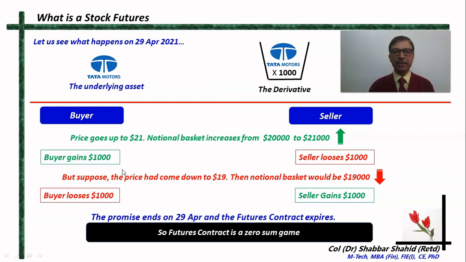I have not explained to you how it is traded. In the next lesson, I will explain to you conceptually how a stock future is traded, and once we understand conceptually how it is traded, then we will see an actual trade, how a trade is done. Alright.